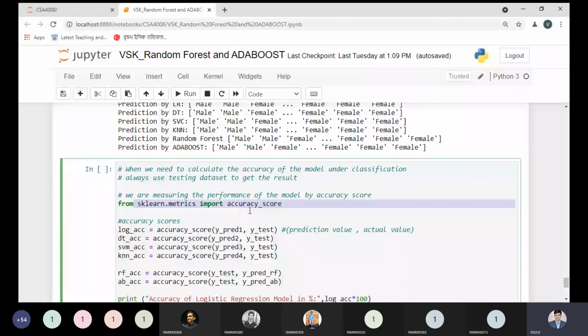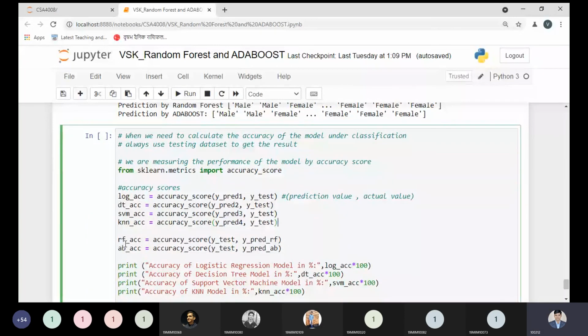So I'm using accuracy score, and for logistic regression accuracy, I'm using the previous code as we have done. Prediction 1 is the prediction value of the logistic regression. Prediction 2 is for the decision tree, prediction 3 belongs to the support vector machine, and prediction 4 is represented by the KNN. It's the same code we used while learning the KNN algorithm, if you remember. I'm also using two other variables, RF_ACC and AB_ACC, the random forest and AdaBoost accuracy variables, passing y_test and their prediction values.